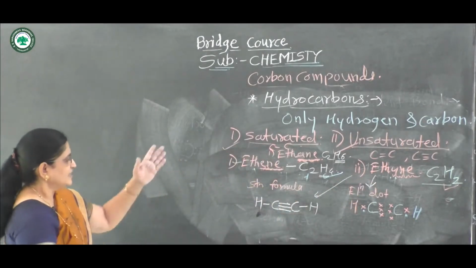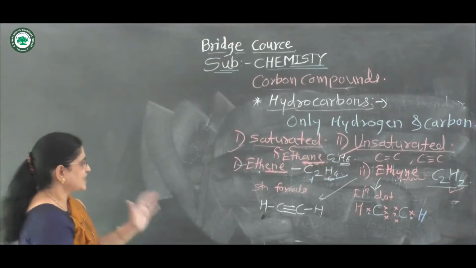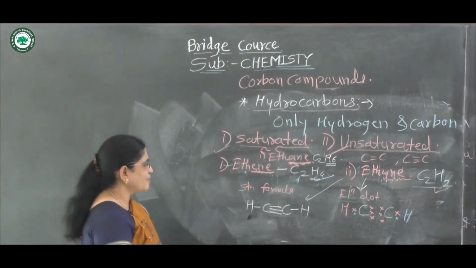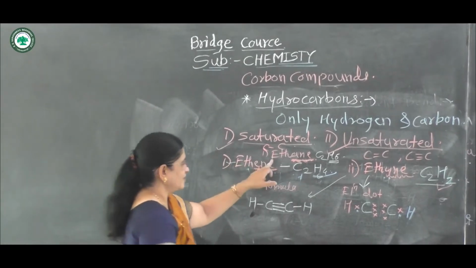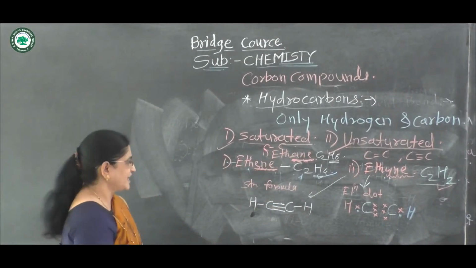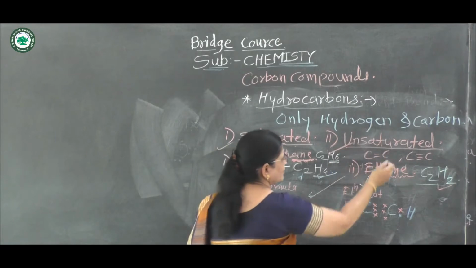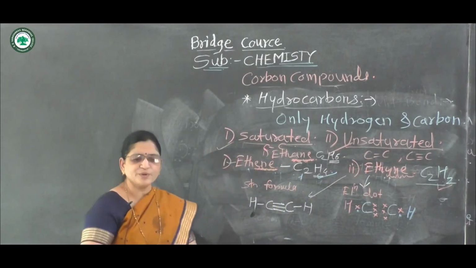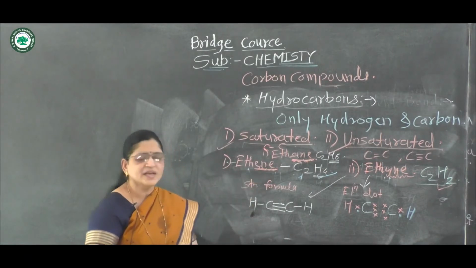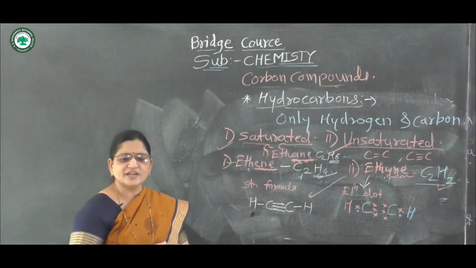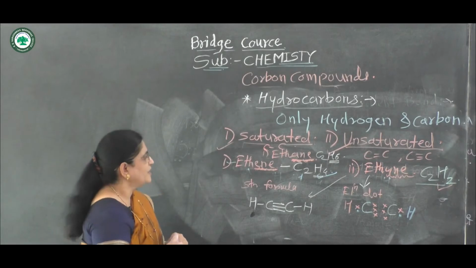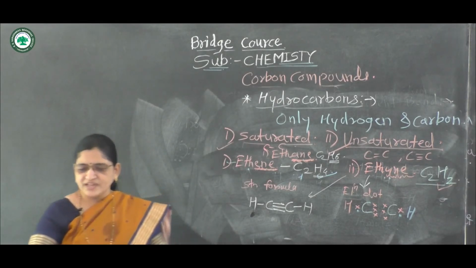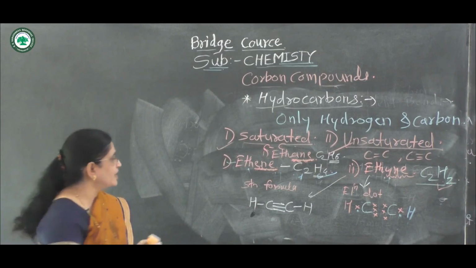In this way, hydrocarbons show saturated and unsaturated compounds. Saturated compounds include ethane, propane, butane, etc., and unsaturated compounds include ethene and ethyne. Saturated compound means formation of carbon-carbon single bond, and unsaturated compound means formation of carbon-carbon double bond and triple bond. The next point is functional group.